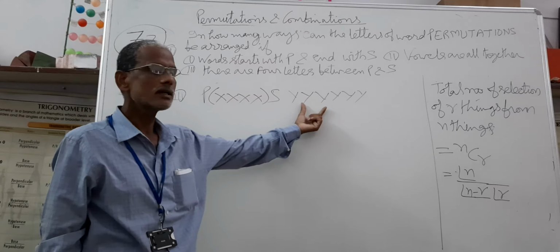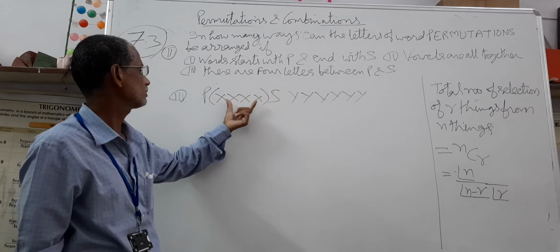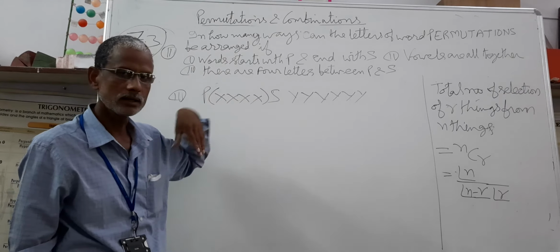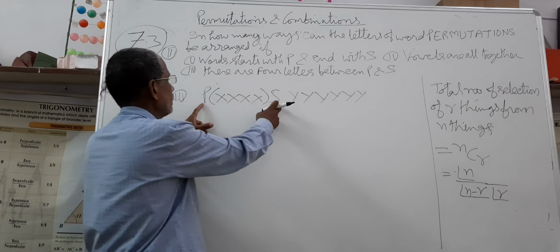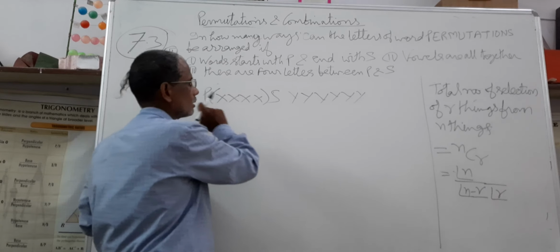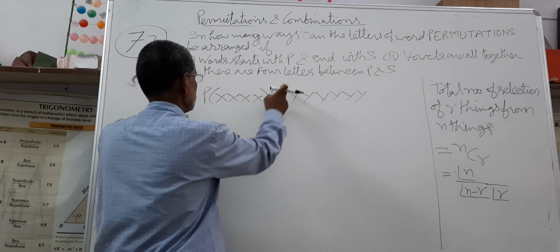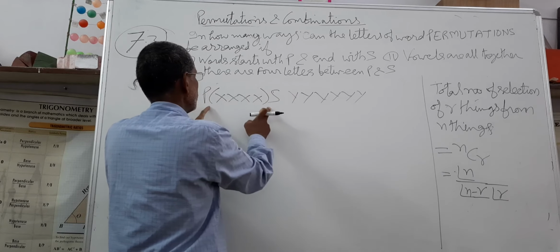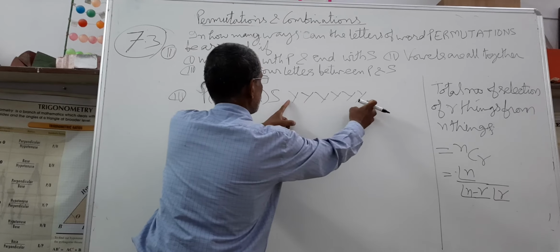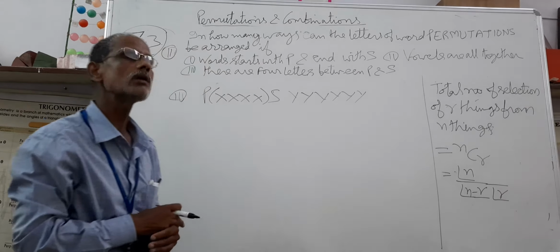These are simply symbols of different letters. Between P and S, 4 letters are inserted. Remaining 6 also, because there are total 12 letters.